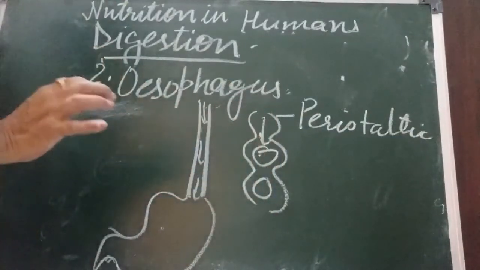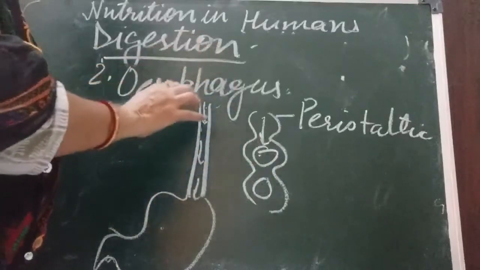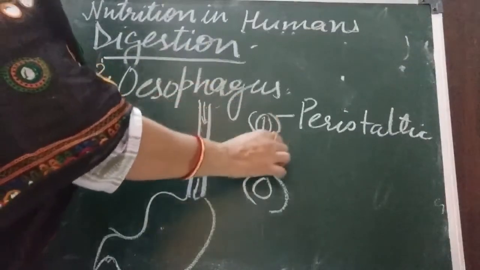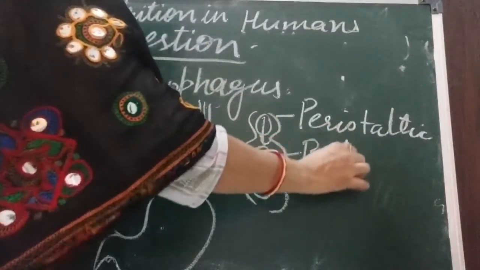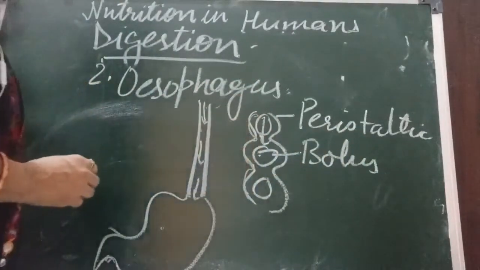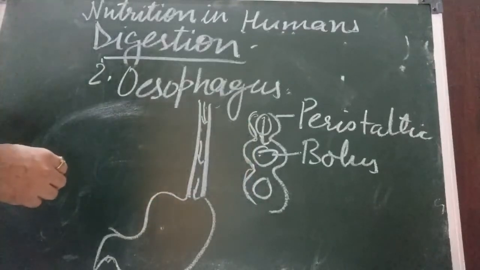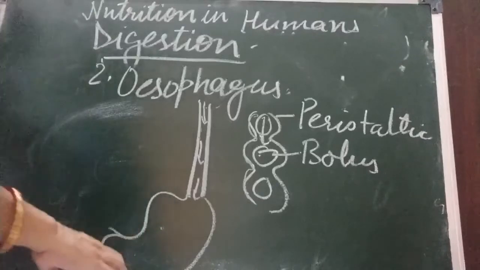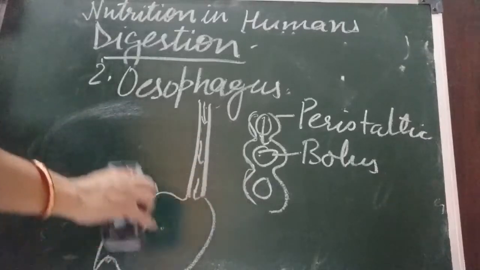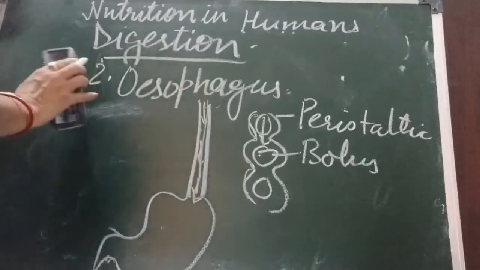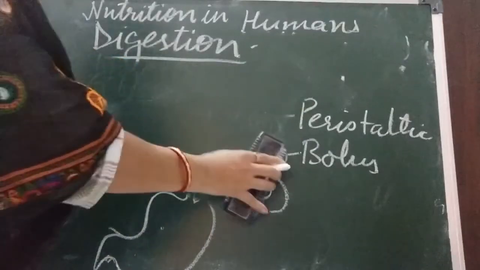I told you that slimy bolus moves from mouth to this esophagus, and it is pushed by these contractions and expansions. So no digestion takes place in esophagus, only its work is to push the food down into the stomach.